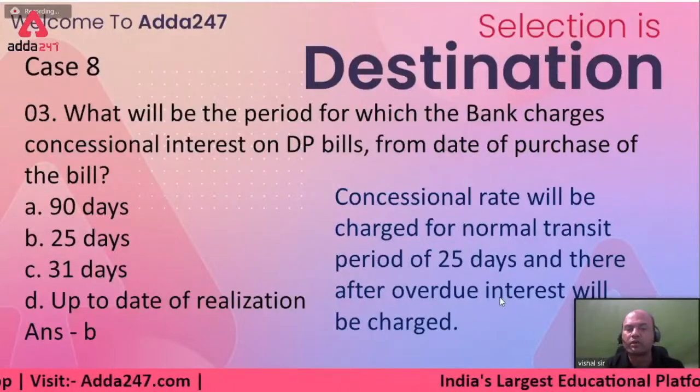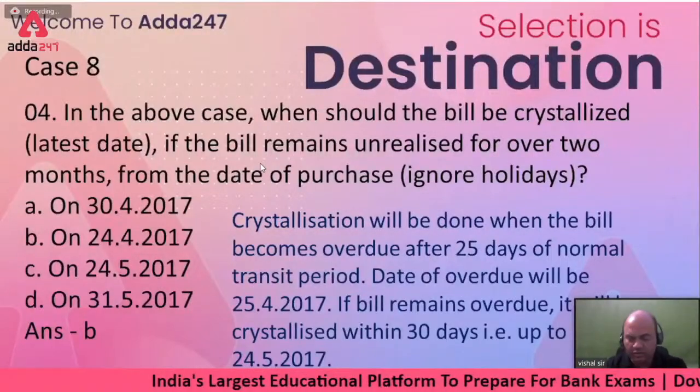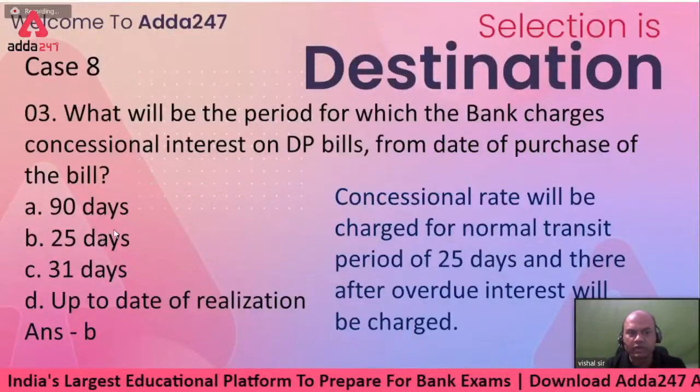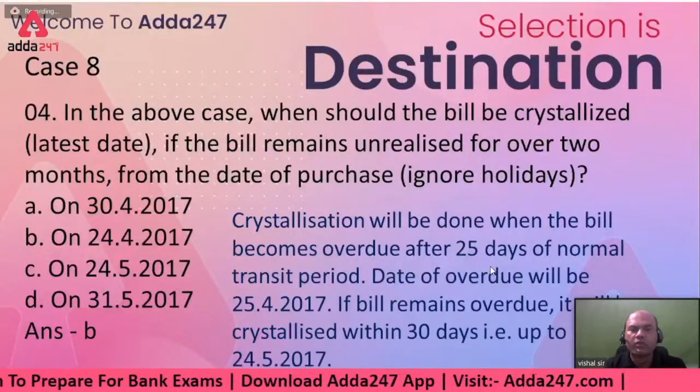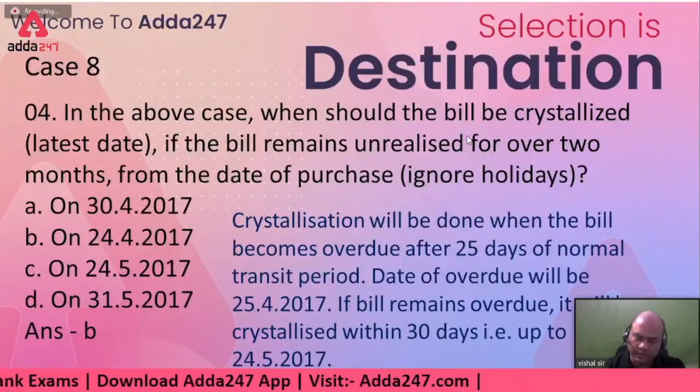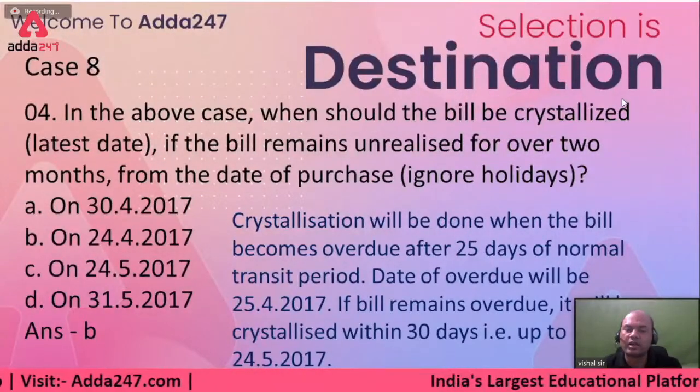So after that, overdue interest. Okay. So in the above case, we got the answer for this. This is 25 days. Next, in the above case, when should the bill be crystallized? Now, crystallization means what? Taking the foreign liability in INR,